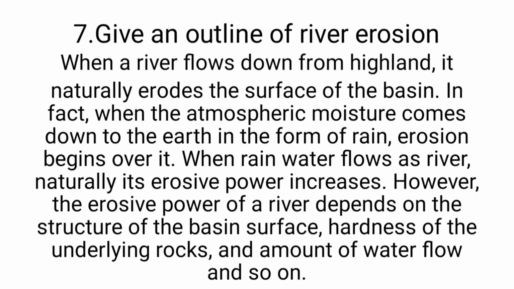Question number 7. Give an outline of river erosion. When a river flows down from highlands, it naturally erodes the surface of the basin. In fact, when the atmospheric moisture comes down to the earth in the form of rain, erosion begins over it. When rain water flows as river, naturally its erosive power increases. However, the erosive power of a river depends on the structure of the basin surface, hardness of the underlying rock, and amount of water flow, and so on.